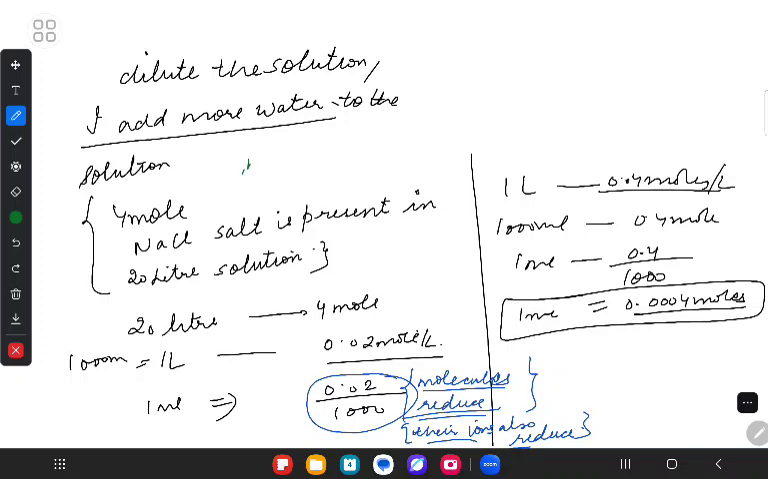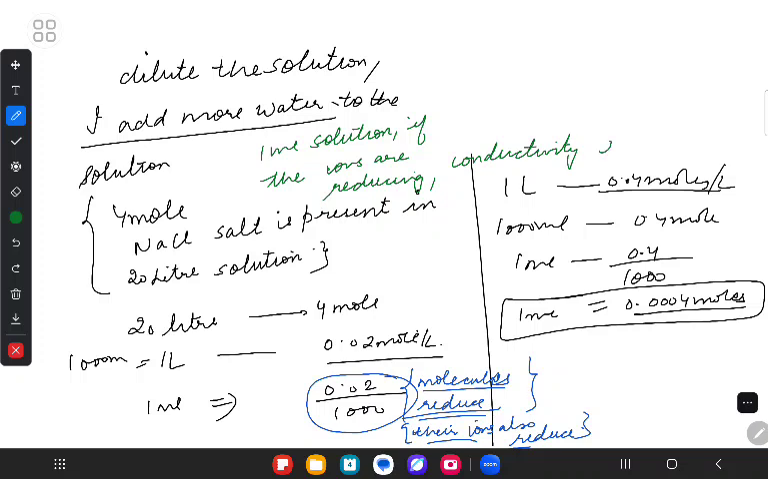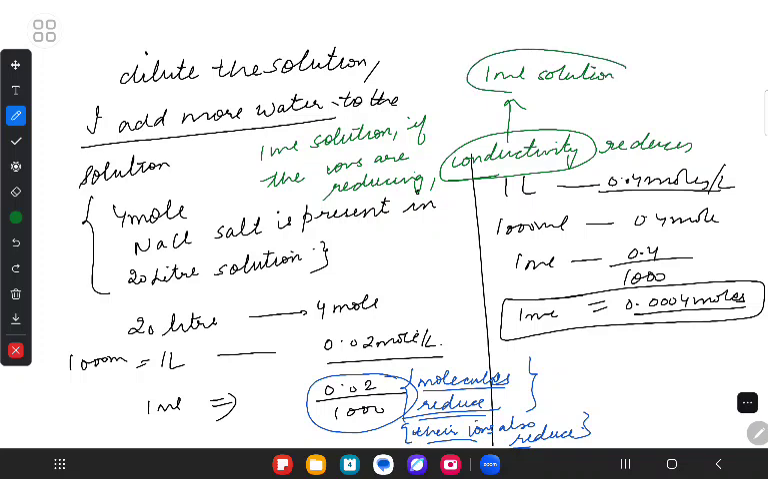So if in 1 ml of solution the number of ions is decreasing, if they're spacing out, what would that mean? Conductivity reduces. Got the point? Because conductivity is nothing but the conductance of the ions present in 1 ml of the solution. Are we understanding this part?